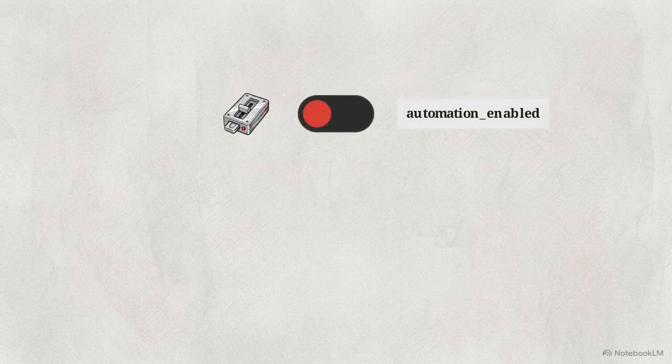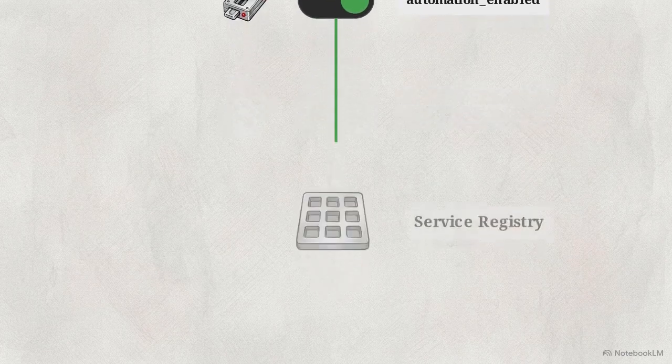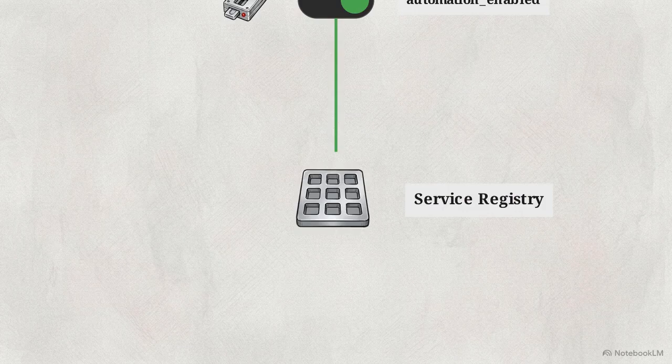The primary check is for a master system toggle, the automation-enabled switch. If this Boolean is false, the master guard protocol triggers, halting the execution chain immediately. But if true, the manager moves into the service registry phase to identify which background tasks are authorized.